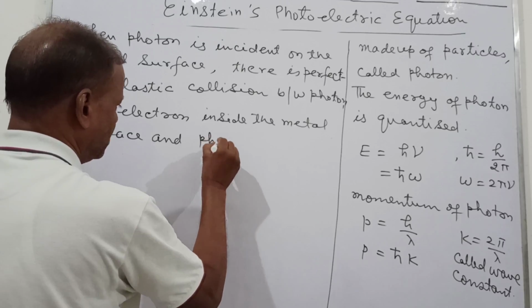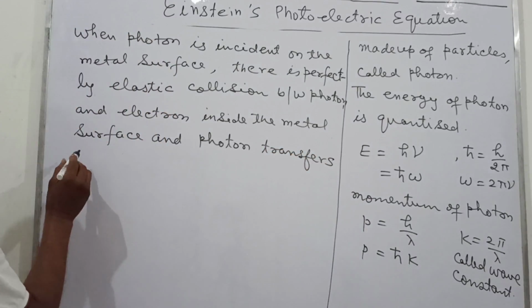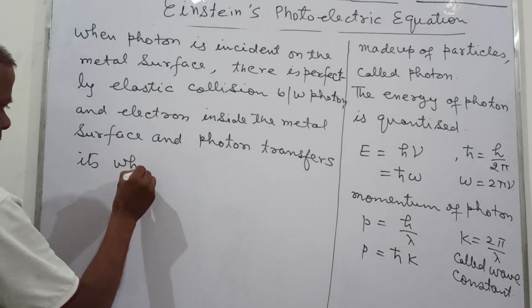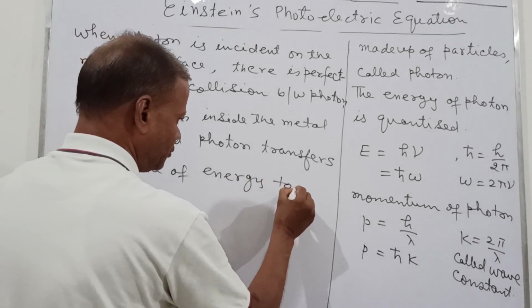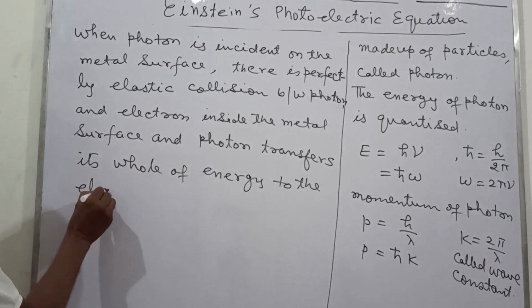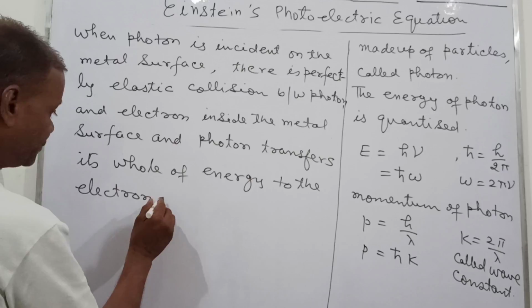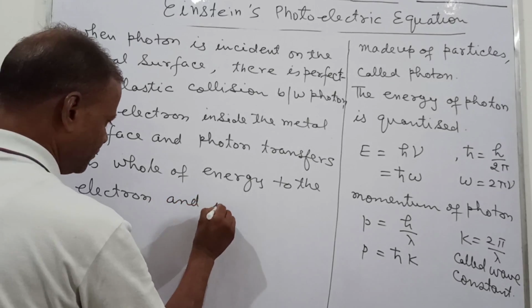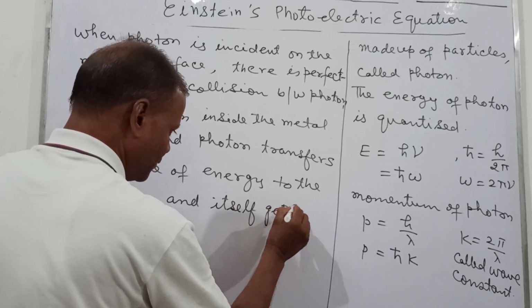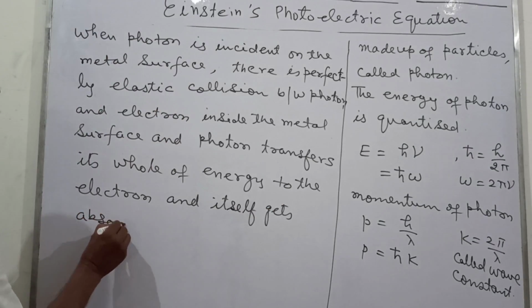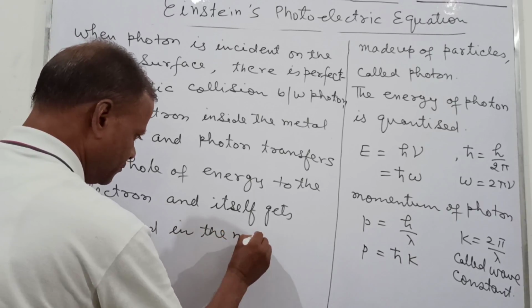And the photon transfers its whole energy to the electron and gets absorbed itself in the metal.